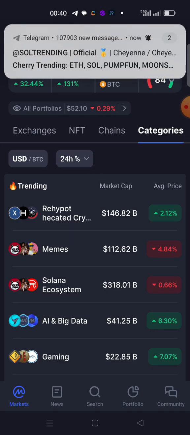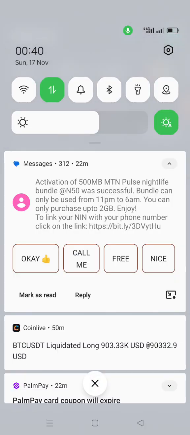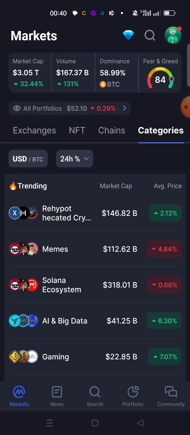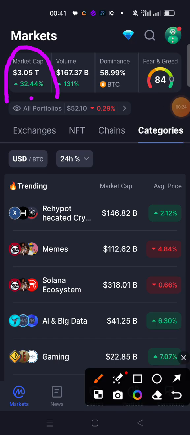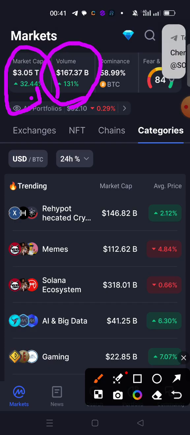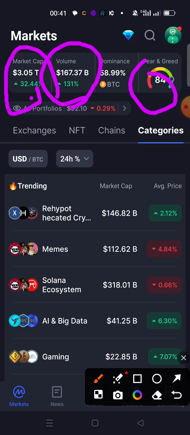I'll be telling you real quick how to check how to solve CoinMarketCap. Now, the crypto bull run has started. You can see the market cap has grown to $3 trillion. The 24-hour volume of trades has gone up by 100%. Fear and greed have gone to 84.